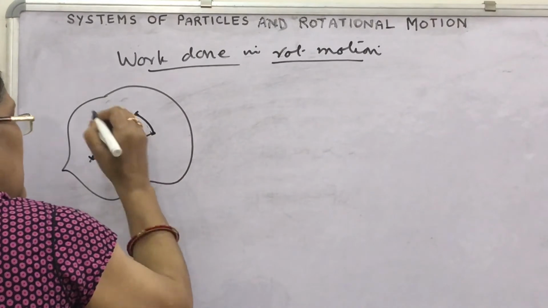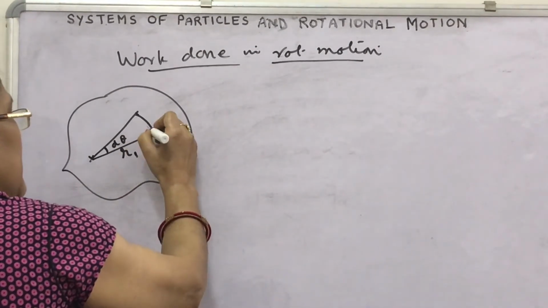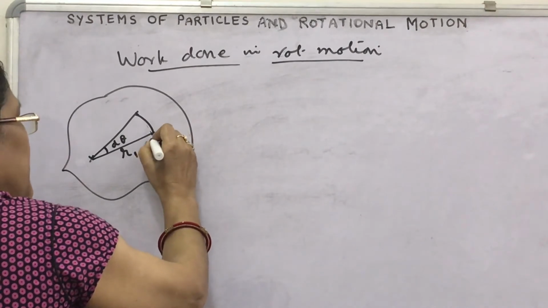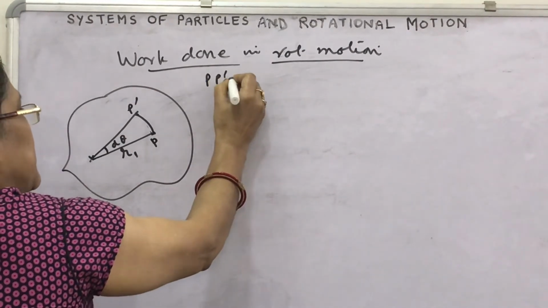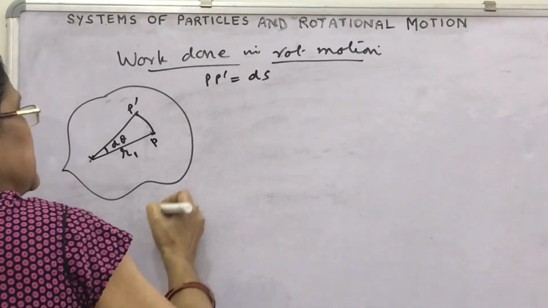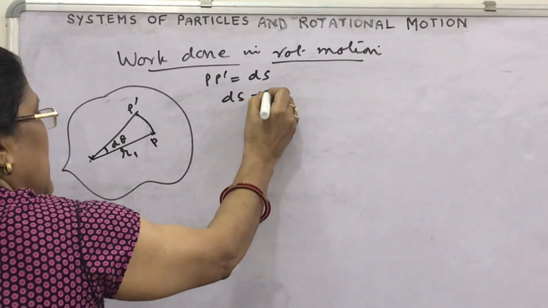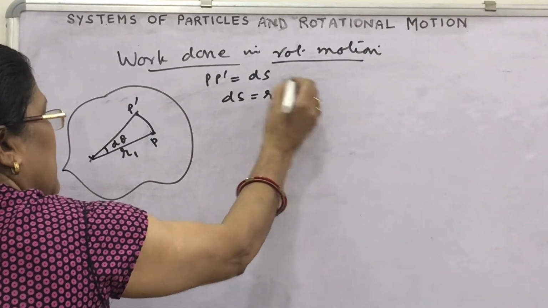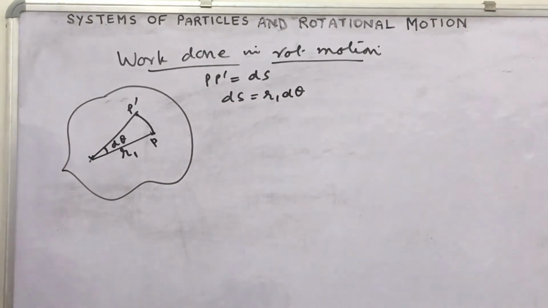This is r1. What happens here is that from the point P to P dash, the displacement is ds, and we can write this ds as r1 d theta, the angular and linear displacement relation.